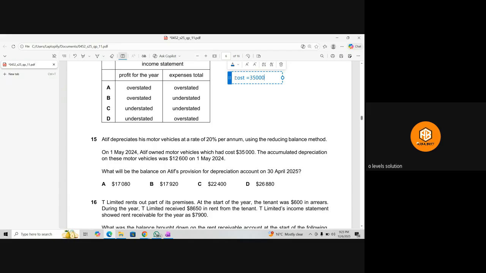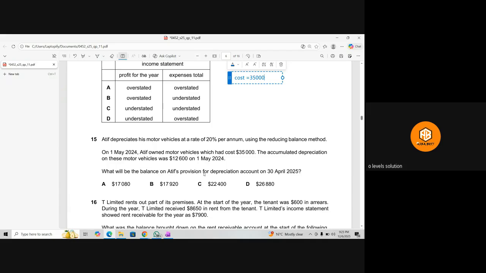Oh, sorry, 1,000. And the accumulated depreciation on these motor vehicles was 12,600 on 1st May 2024. What will be the balance on the provision for depreciation account?